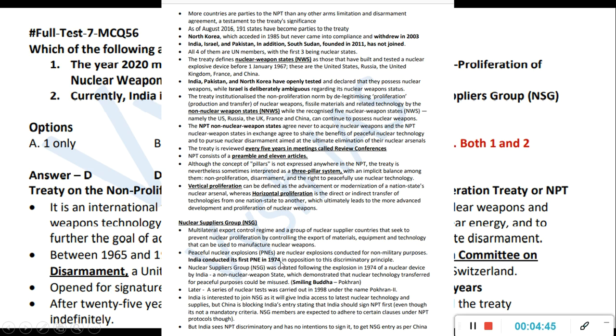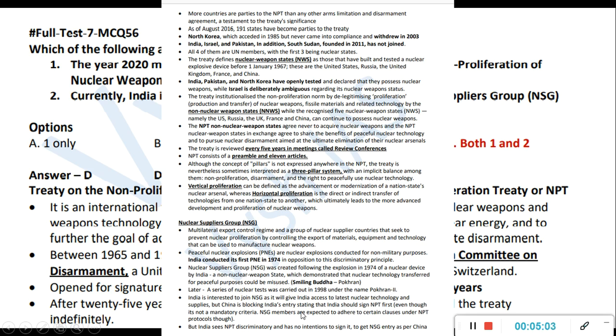Okay, so again, peaceful nuclear explosions are nuclear explosions conducted for non-military purposes. India first conducted its peaceful nuclear explosion in 1974. Okay, so at that time it was called the Smiling Buddha project. Later again, in Vajpayee's time, this is Pokhran. One movie also came, the Parmanu movie, based on this. So Pokhran, then after that, 1998, Vajpayee and Pokhran 2. These tests were happening in Rajasthan.